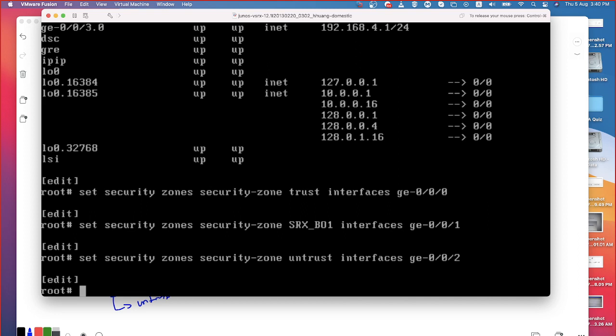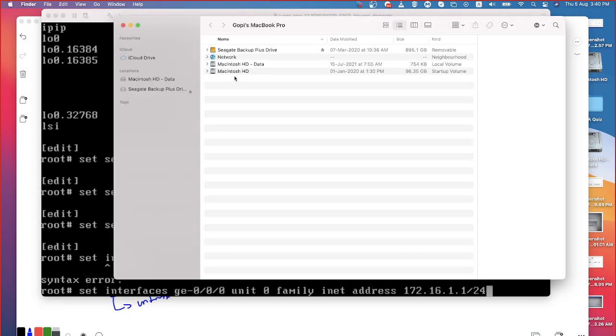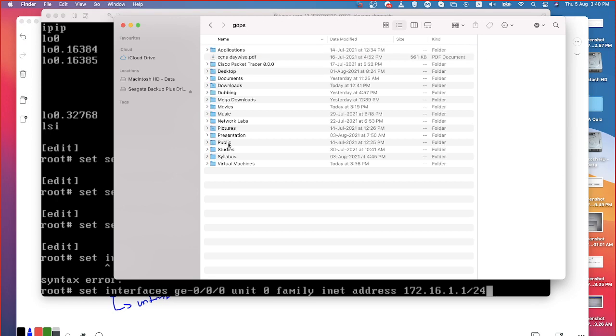Now we have to configure the IP addresses for those interfaces. How do you do that? Set interface gigethernet 0/0 unit 0 family inet address. What is the IP scheme we used yesterday? 172.16.1.1/24. I guess that's what we have done. You remember the IP schemes?